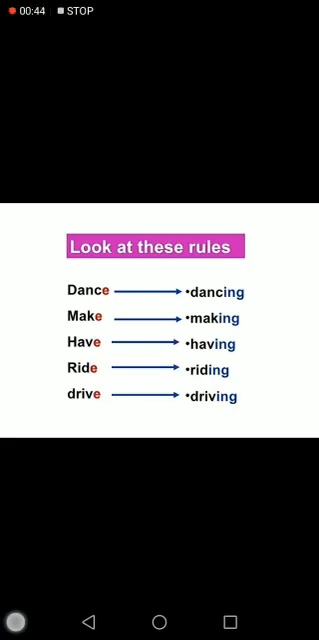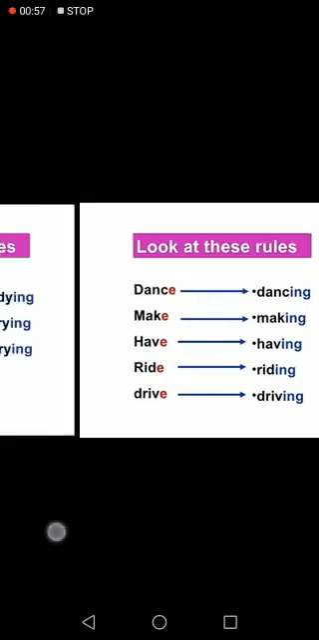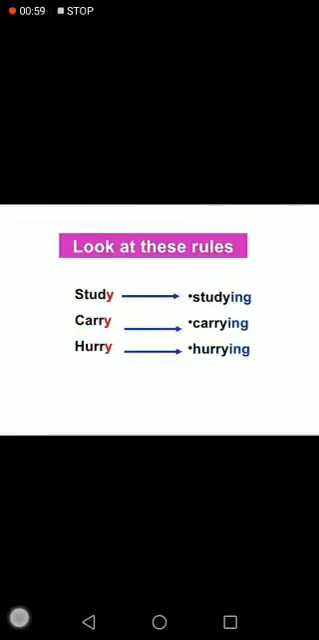Dancing, making, having. You just cut the E and in its place you write ing. What do you add? ing, right? Now look at another rule.